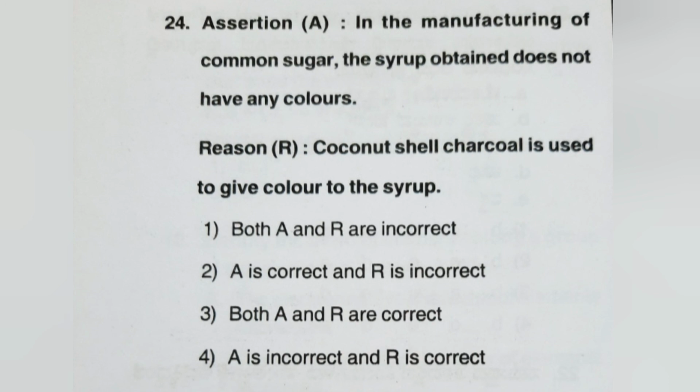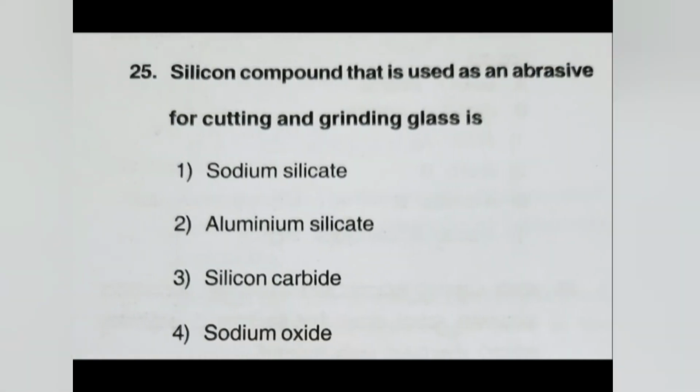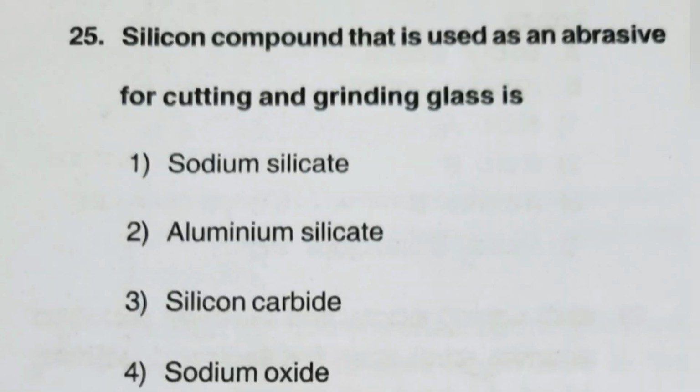So both the statements are wrong. The first option is the right answer. The silicon compound that is used as an abrasive for cutting and grinding glass is silicon carbide. The third option is the right answer.